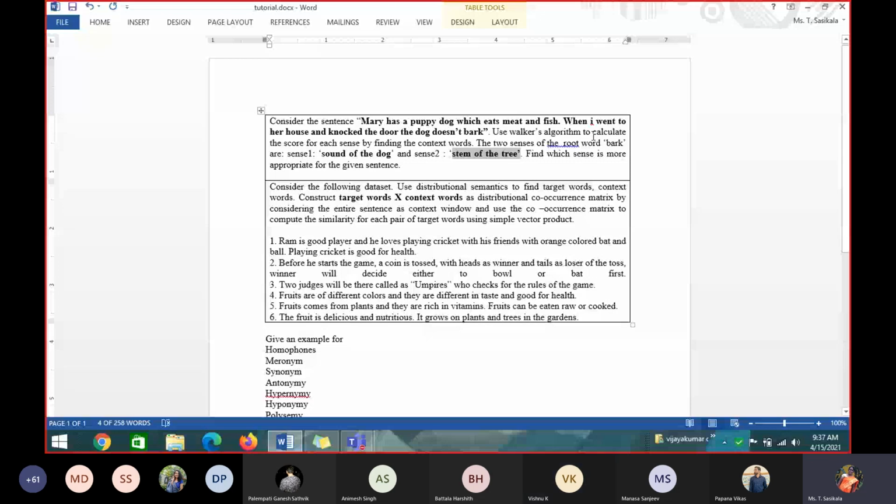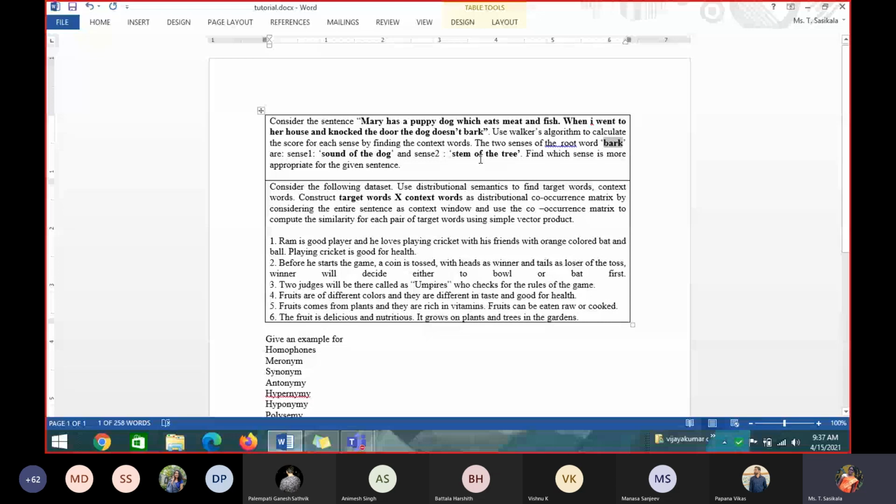Bark. So what are the two senses? They told two senses for the root word bark. What is the sense one meaning and what does sense two represent? Sense one represents the sound of the dog. Okay, the dog barks. So sound of the dog. Sense two is the stem of the tree, bark.